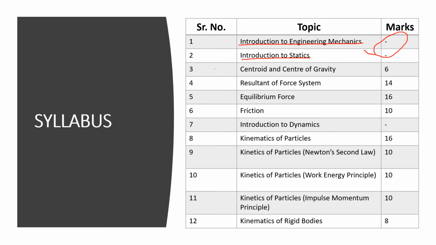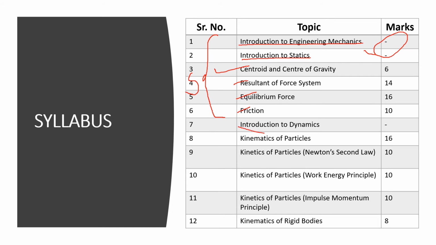Then the first chapter we will start is centroid and center of gravity. Then we'll go for resultant, equilibrium, and friction. As you can see, starting from chapter number 1 to chapter number 6, this entire thing belongs to the statics part. So here the body which we are analyzing will be at rest.